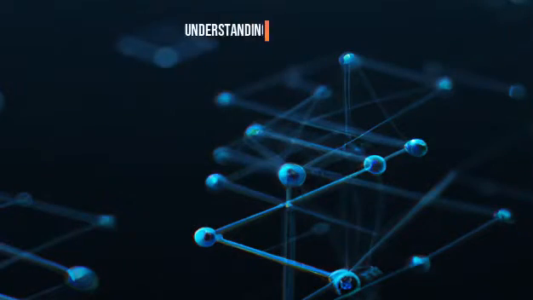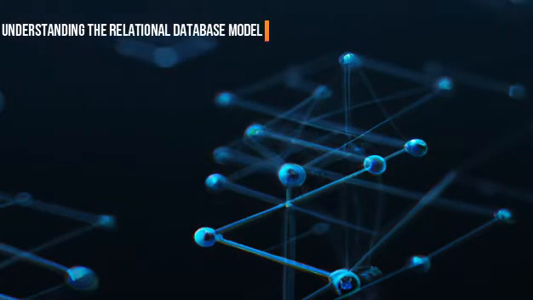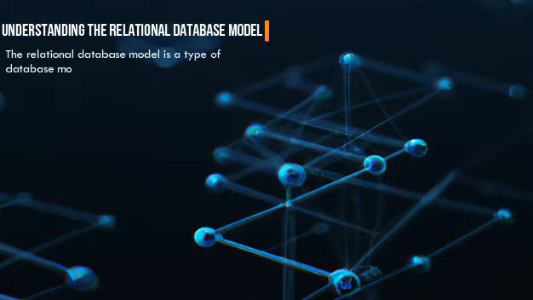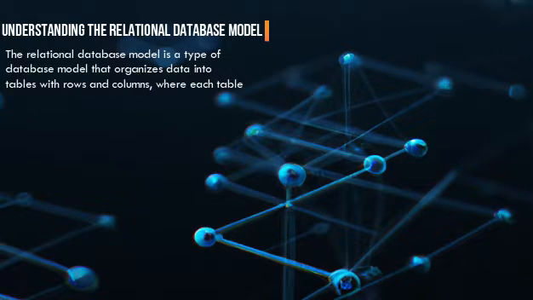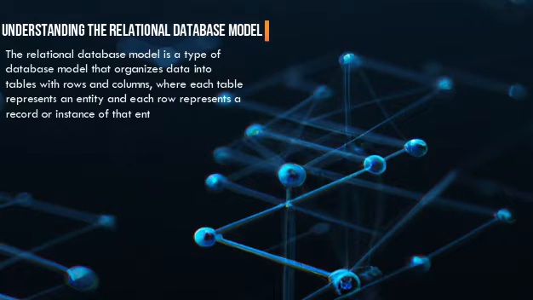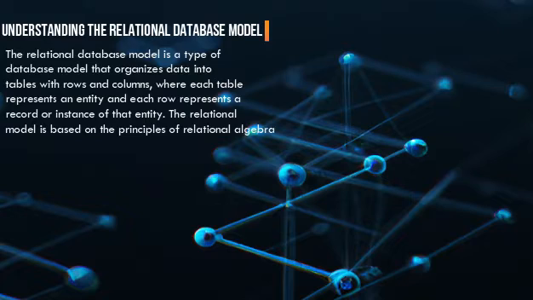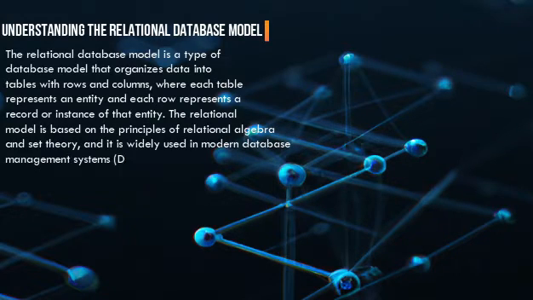Understanding the relational database model. The relational database model is a type of database model that organizes data into tables with rows and columns, where each table represents an entity and each row represents a record or instance of that entity. The relational model is based on the principles of relational algebra and set theory, and it is widely used in modern database management systems, DBMS, for storing and managing structured data.